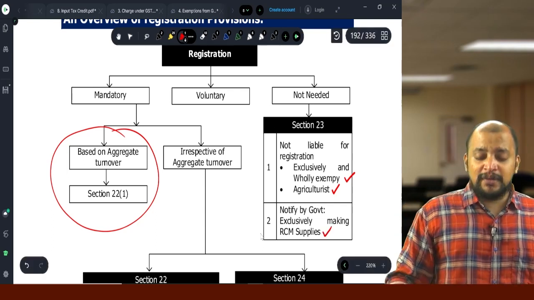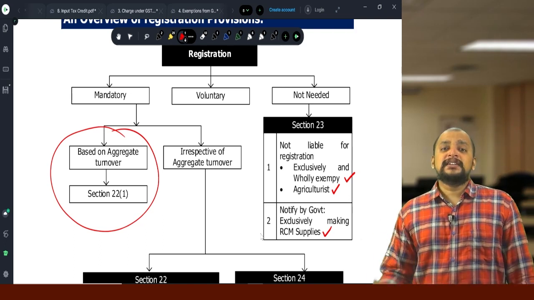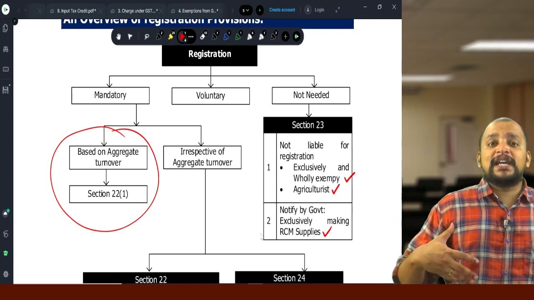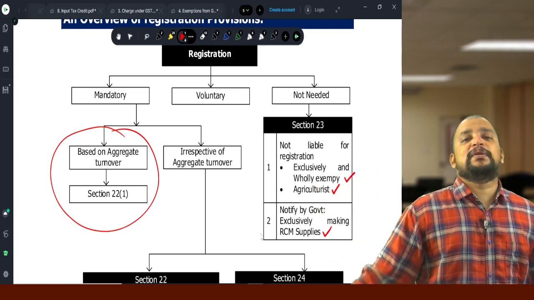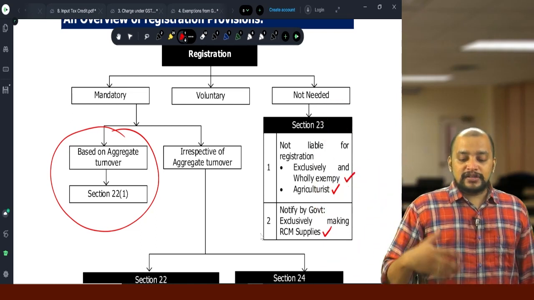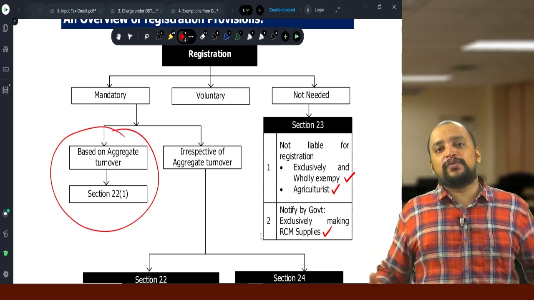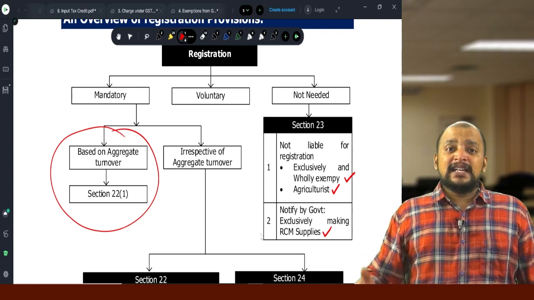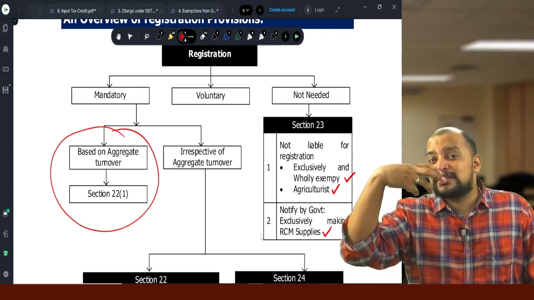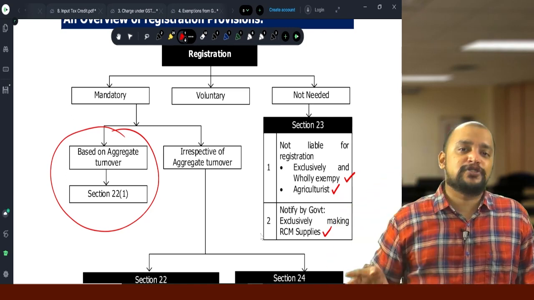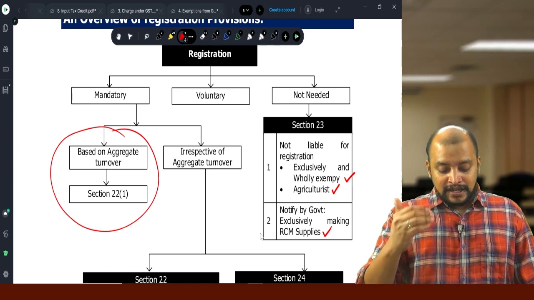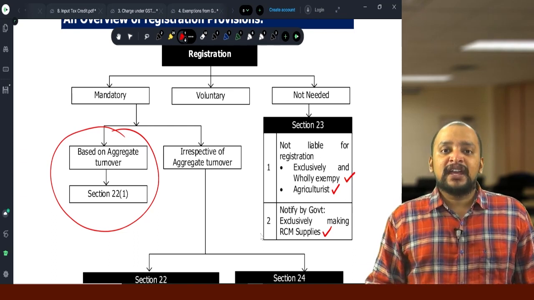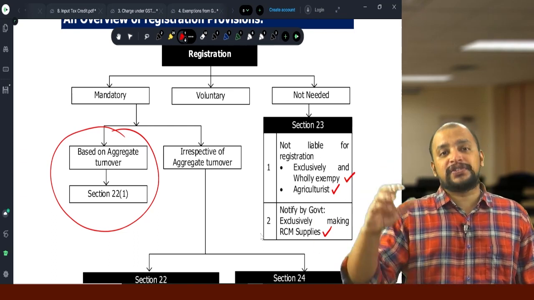Then exclusively making RCM supplies, on which the supplier will not pay GST, but the recipient will be paying GST under RCM. So exclusively RCM supplies means there is no burden on the supplier. The recipient only should pay. That's the reason why the supplier is not required to get registered. So these are the cases where a person is exempted from registration.